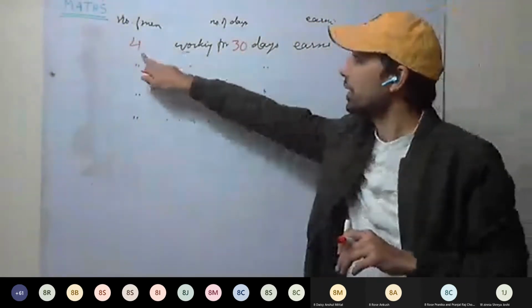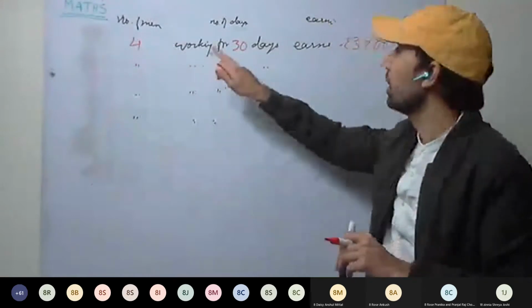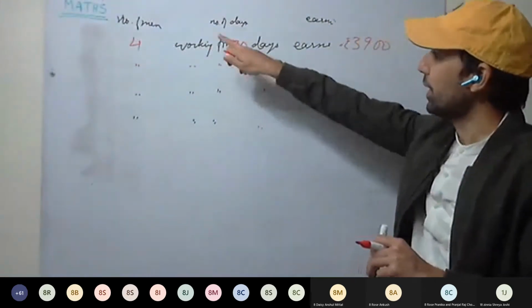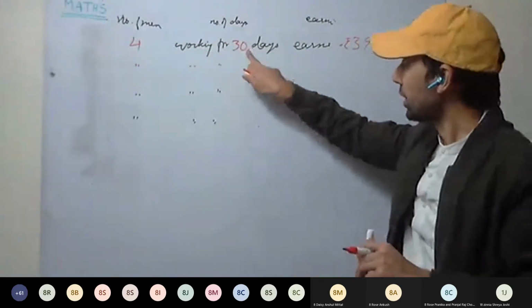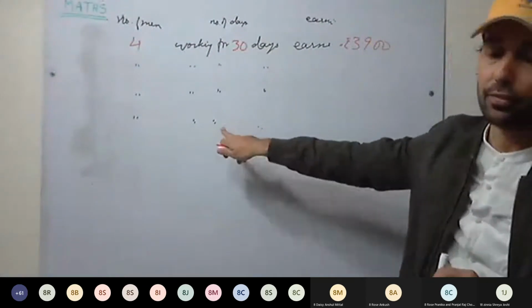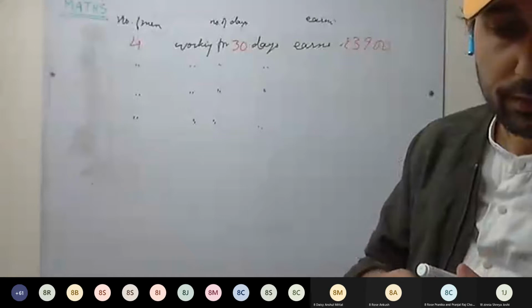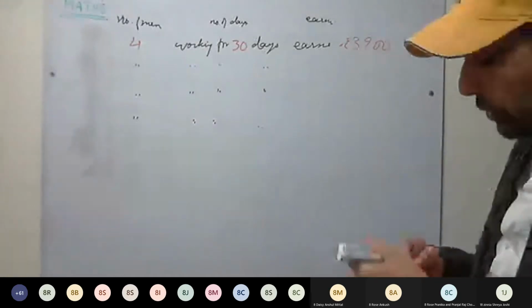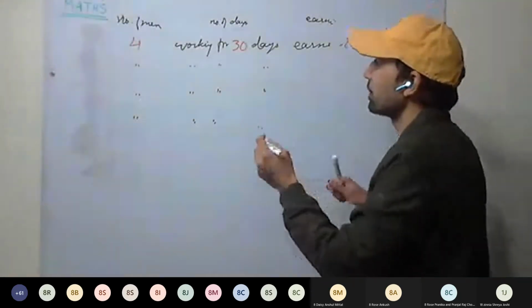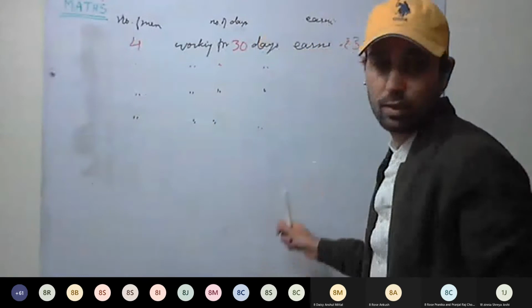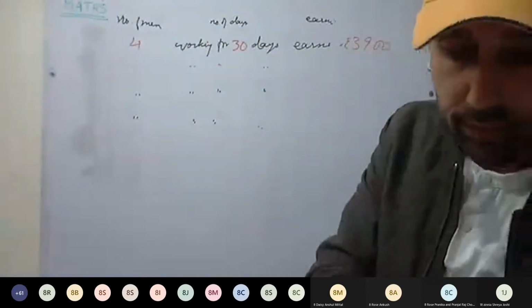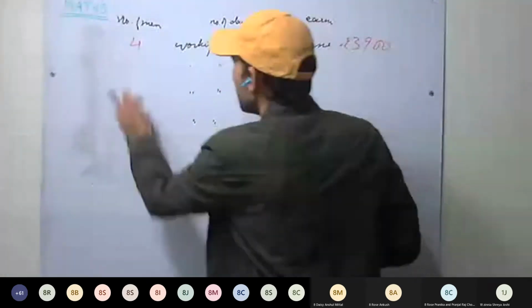So first we'll make the number of days as 1, then the number of men as 1, then the number of days will increase, and with the number of men, we have to find the wages only. It's the most easy. So see here. Find the wages of 20 men.